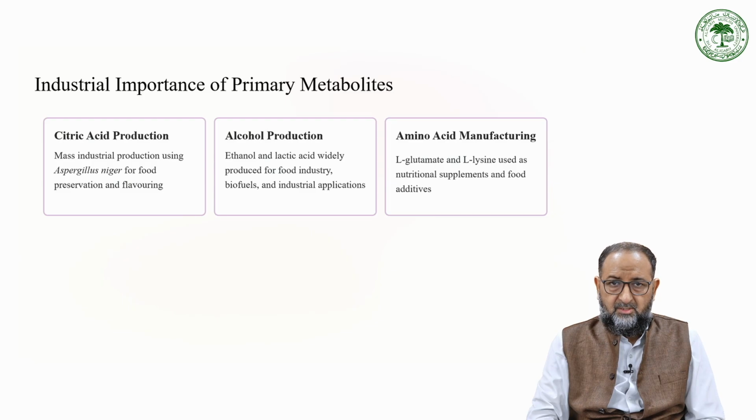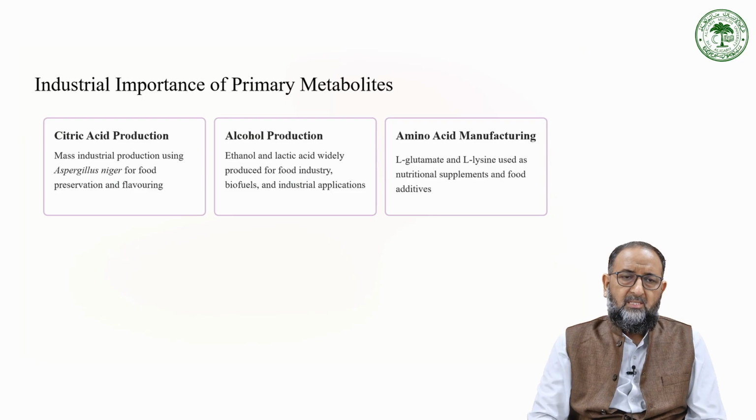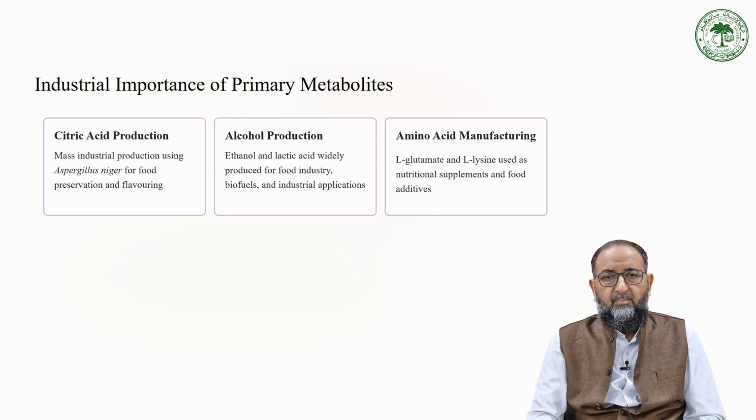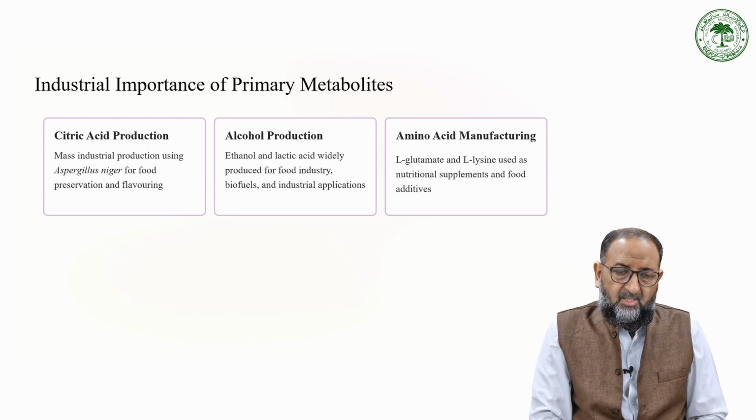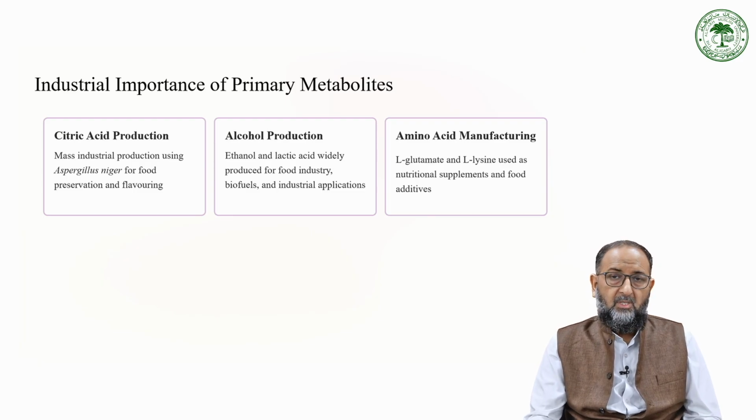Similarly, alcohol production is again of industrial importance among the primary metabolites. Ethanol and lactic acid are widely produced for food industries, biofuels and industrial applications. Amino acid manufacturing is again important, with L-glutamate and L-lysine used as nutritional supplements for the food industry. So these metabolites are important from an industrial perspective also, but generally all primary metabolites produced by bacteria, fungi or other microorganisms are beneficial for their own survival, production and reproduction, to improve the progeny and sustain their growth.